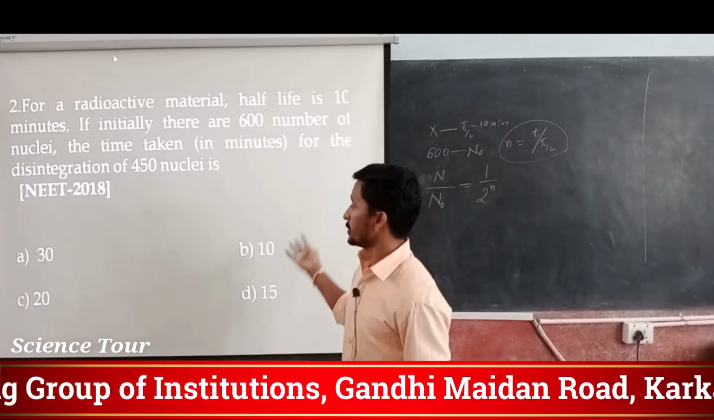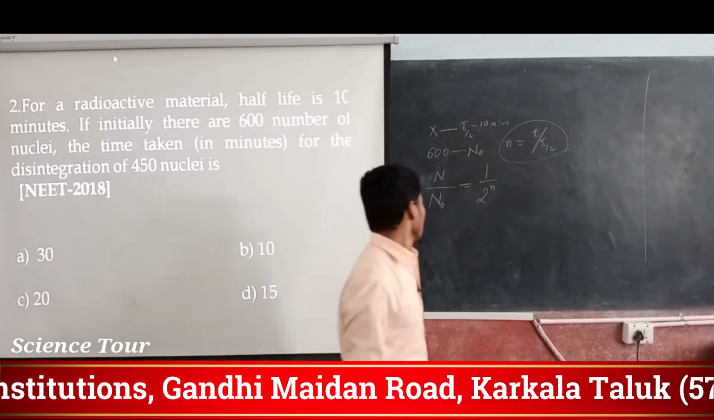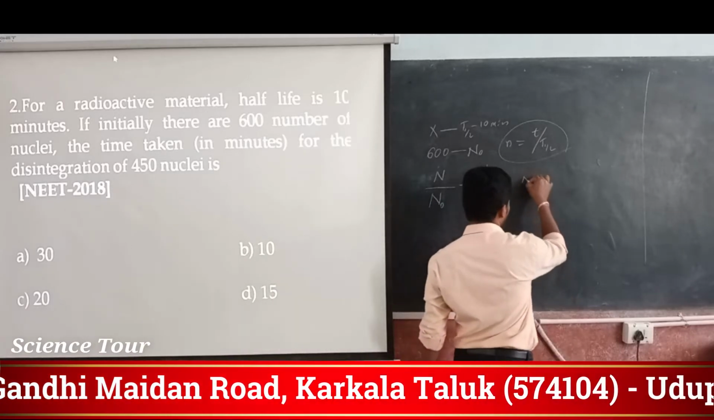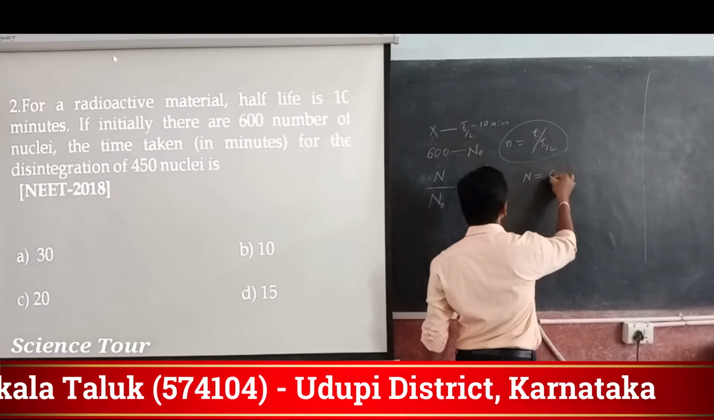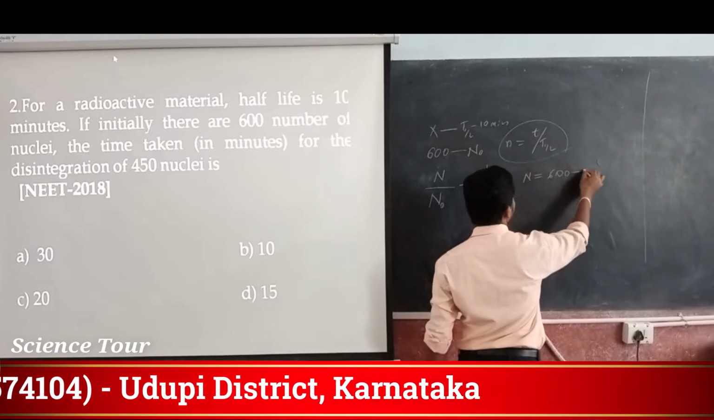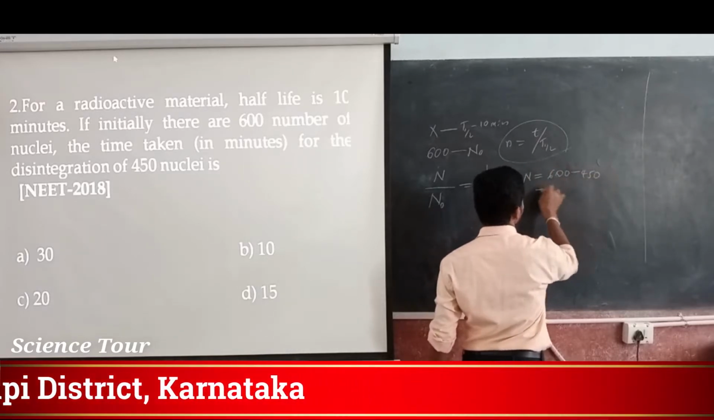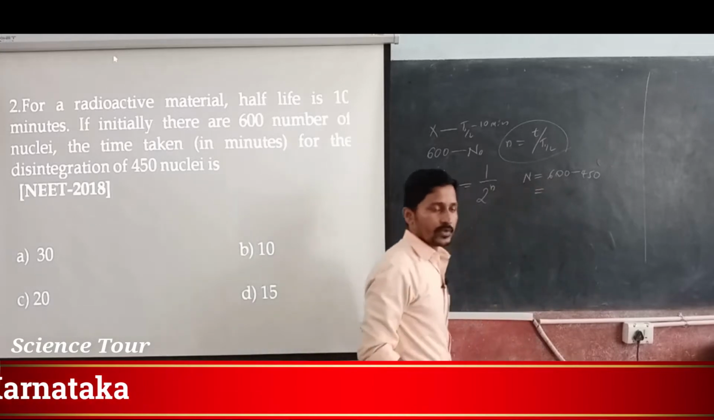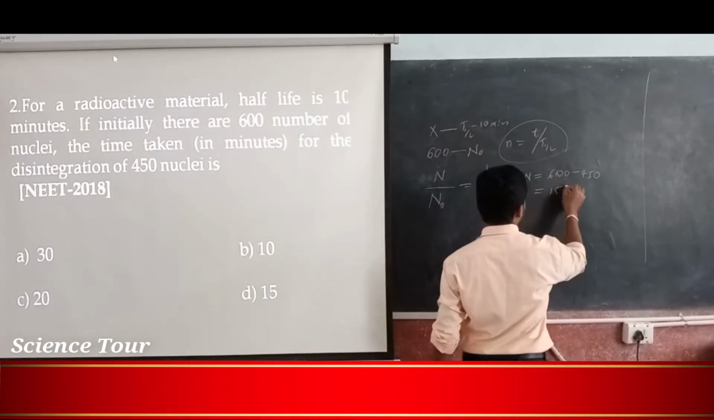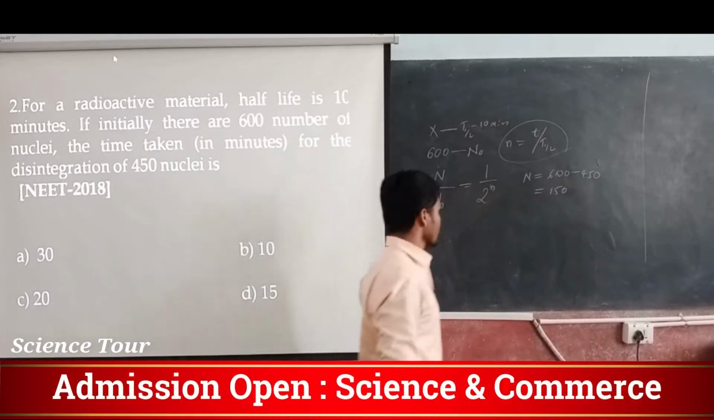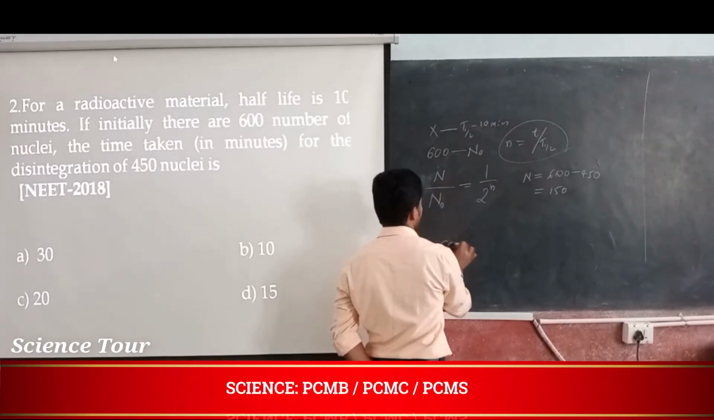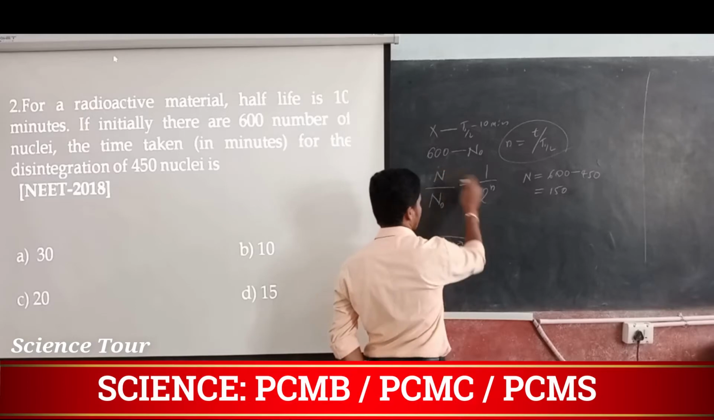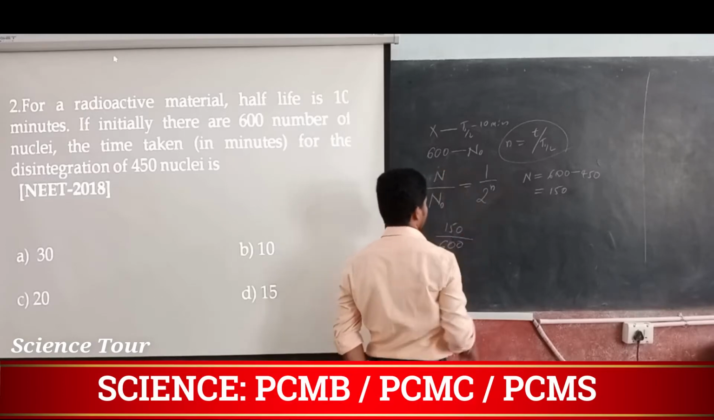Now what we have to find out is how many nuclei are left. If 450 nuclei are disintegrated, what is the amount of N that is left? That is 600 minus 450, which is equal to 150 atoms left. So 600 were there, and now 150 are there.